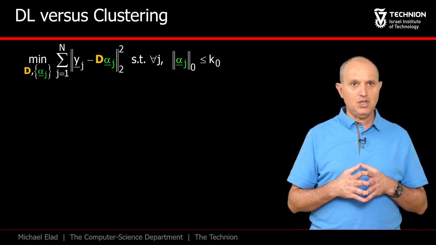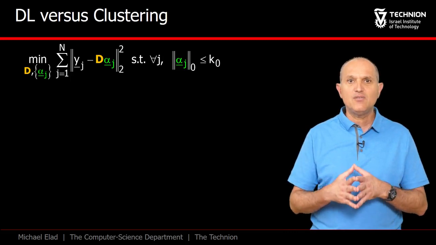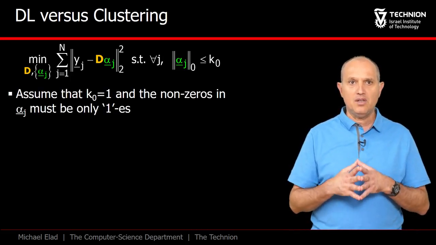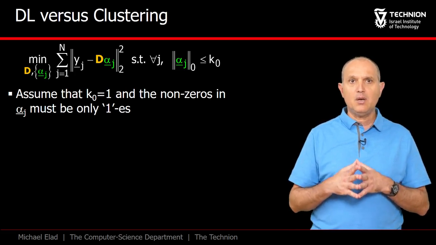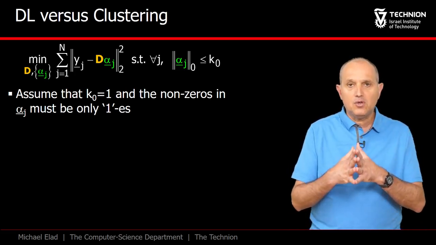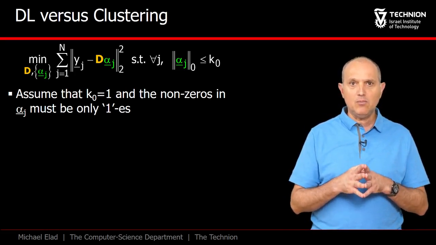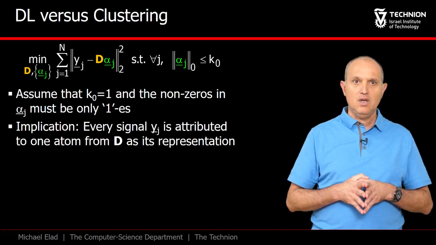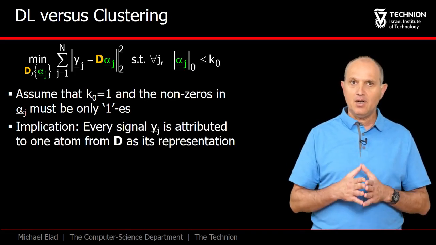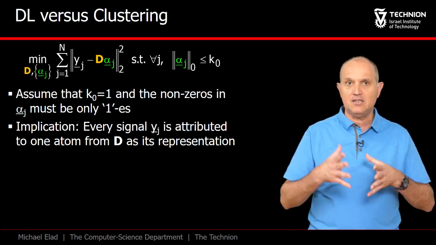Another helpful interpretation of dictionary learning emerges when we consider a very specific special case. Suppose that K0 is set to be 1, that is, we allow each signal to be represented by one atom only. Suppose that we further constrain the problem by demanding that the non-zero multiplying this atom should be 1 as well. This means that in our representations of signals, each example is simply represented as one of the atoms in the dictionary as is.